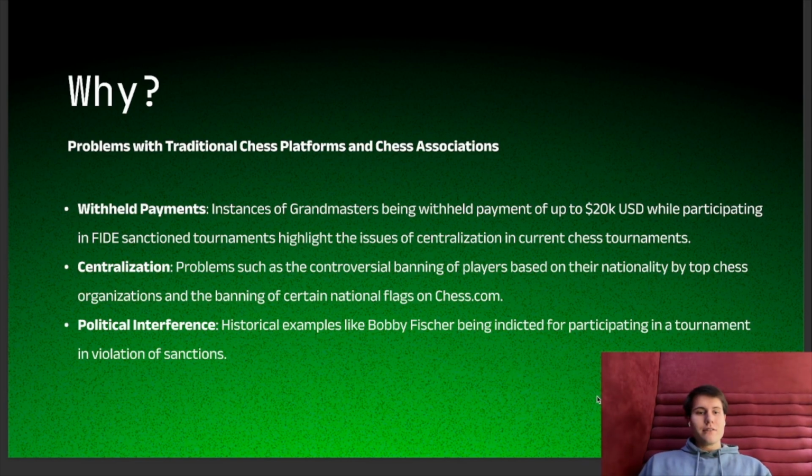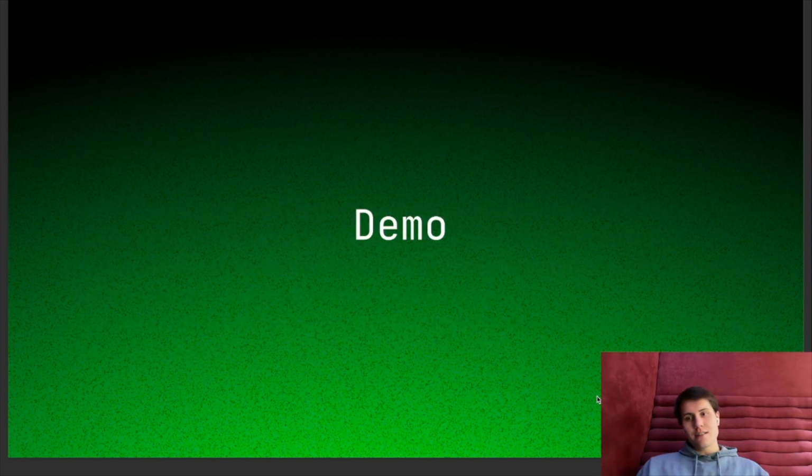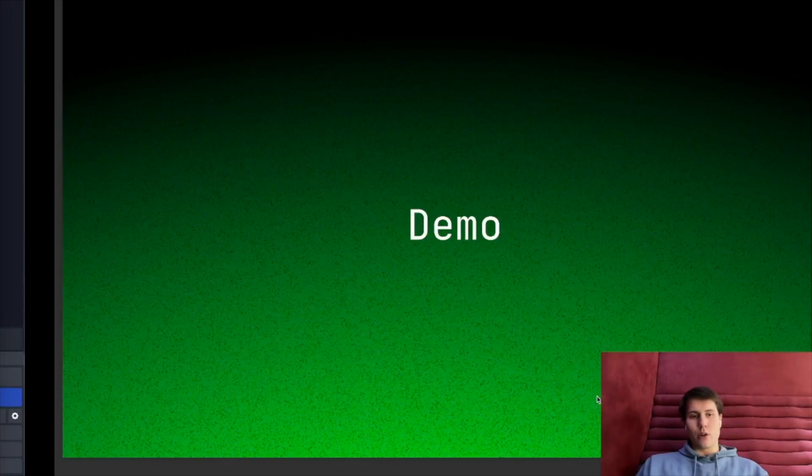Another problem is political interference. There have been historical examples where, for example, Bobby Fischer was indicted for participating in a tournament in Yugoslavia in 1992. So that's why I built ChessFish, because ChessFish can solve literally all these problems. Because ChessFish is a censorship-resistant chess platform. All of the code and logic for ChessFish is written in smart contracts that are deployed onto the blockchain, and they are immutable. So enough of me talking, let me give you a quick demo of how ChessFish works.